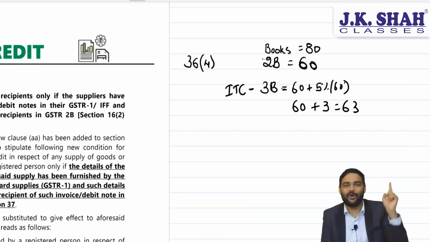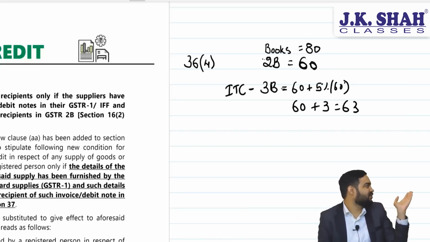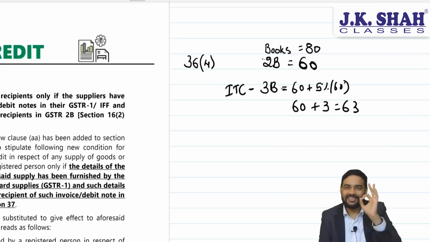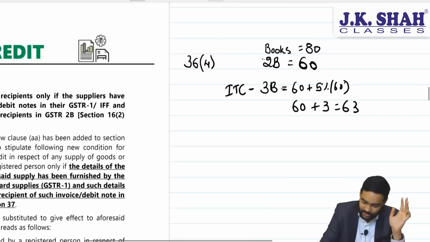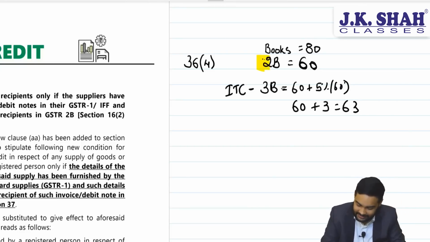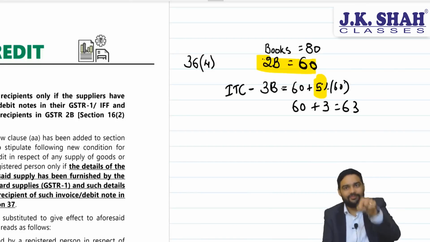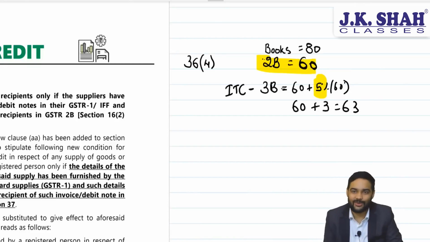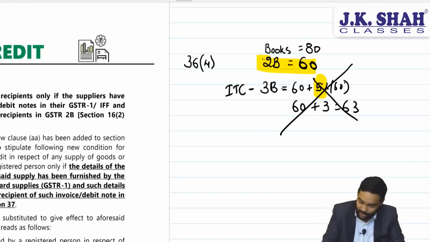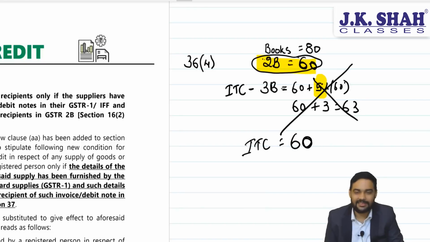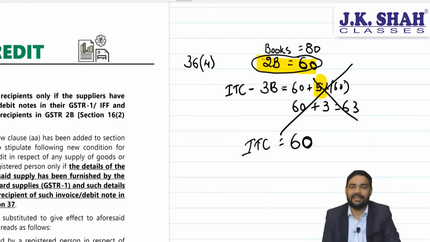And then you will give a call to your suppliers, please furnish the invoice, otherwise I am not getting ITC. This used to happen. So earlier, whatever is coming in 2B, you could take that as input tax credit plus a margin of 5% of the invoices which are furnished was given to you. Now what has happened, sir? This 5% thing is gone. That means if now your suppliers have furnished invoices worth 60, then the ITC which you can take is 60 rupees.